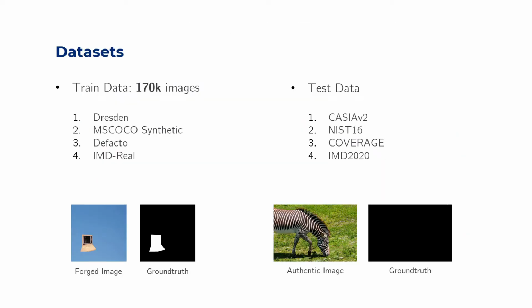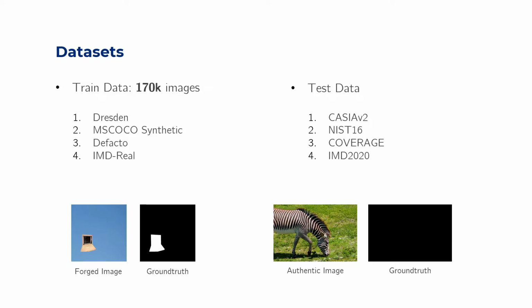Existing architectures are trained using millions of images, but due to hardware limitations, we could not utilize such a large dataset. For training, we used images from the Dresden, MS-COCO, and DEFACTO datasets containing manipulated images. For the real samples, we used the IMD real dataset. For testing, we evaluated the models on existing benchmarks: CASIA, NIST 16, Coverage, and IMD 2020.